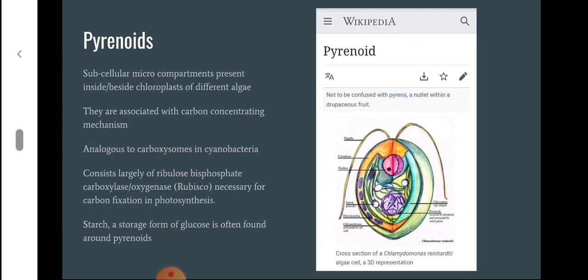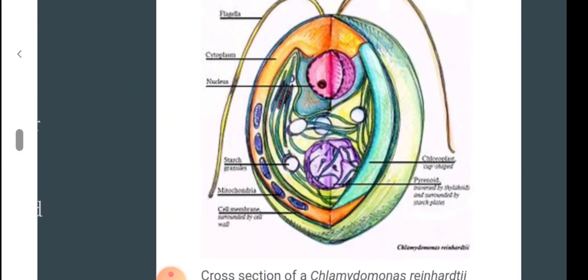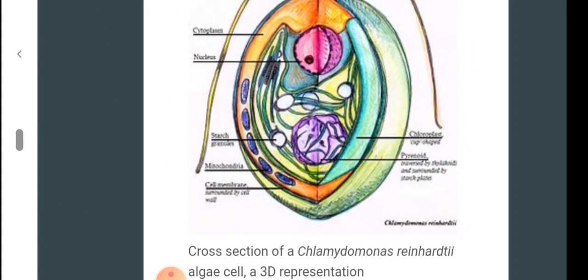In this structure you can see the pyrenoid marked. This is a Chlamydomonas cell, and the pink colored structure is the pyrenoid, present inside the cup shaped chloroplast. The green structure inside the cell is the chloroplast.